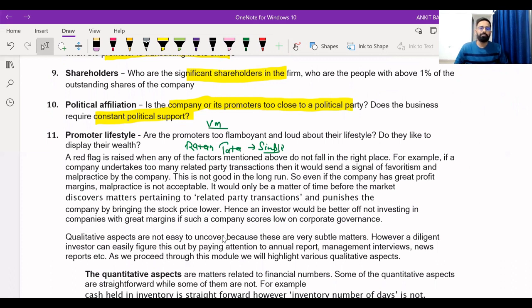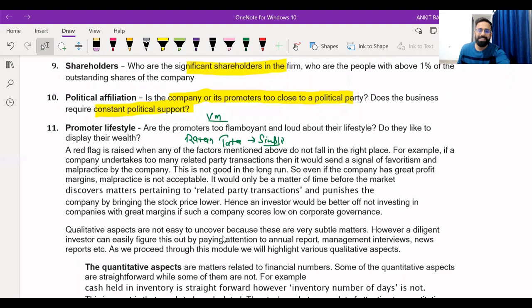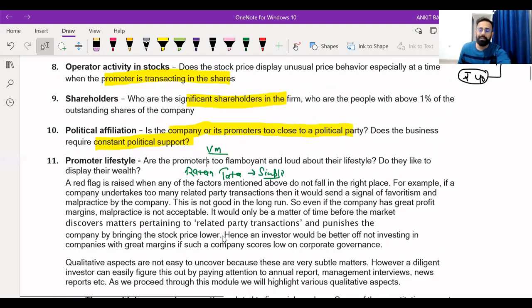If you see the situation of Vijay Mallya or Kingfisher, the situation is now extremely bad, right? They are almost a dead company. Vijay Mallya, or if I talk about Kingfisher, is almost dead, right? So you should analyze the promoter lifestyle also, right? So these are the things you have to check before investing into any company.